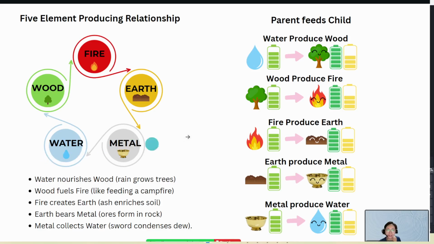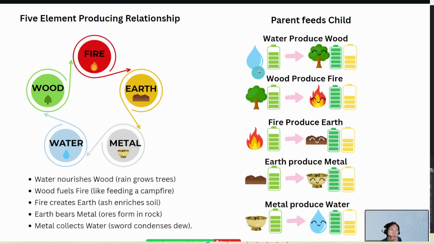All right, to make it easy, we can take a look at this one. You can imagine this producing cycle, which is very important, like what Master has shared, that it is like a foundation for Qi Men. So we can see this as parents feeding the child. So water produces wood.